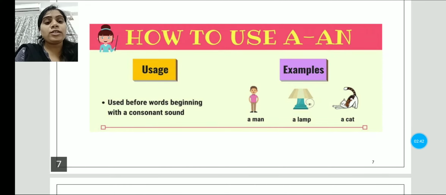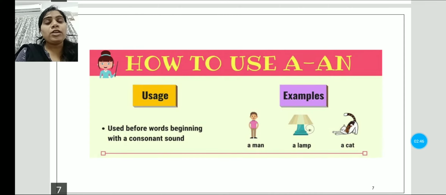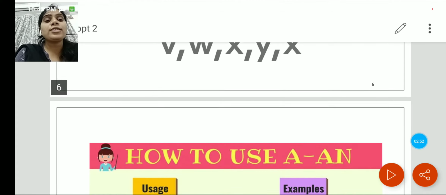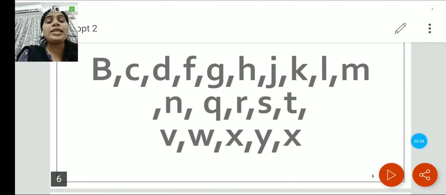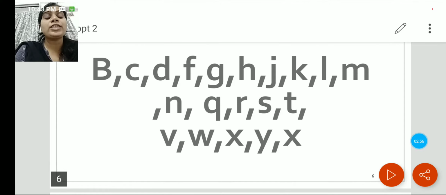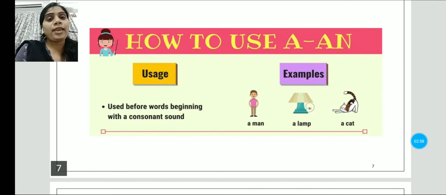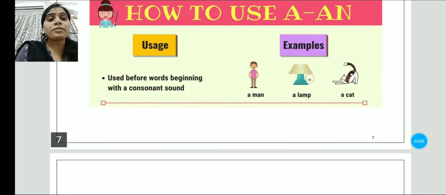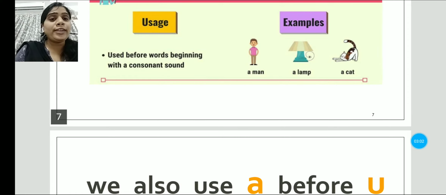A doctor, a car, a girl, a man. When words start with consonants B, C, D, F, G, H, J, we use a. Okay guys, you got it?